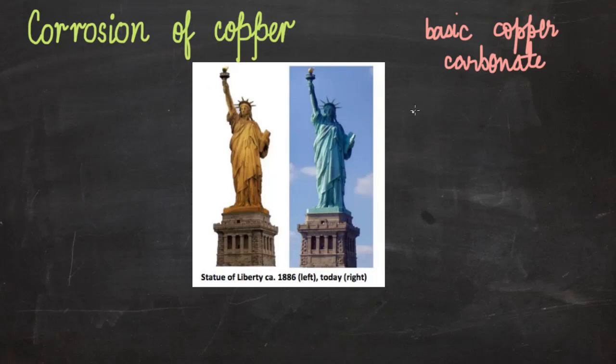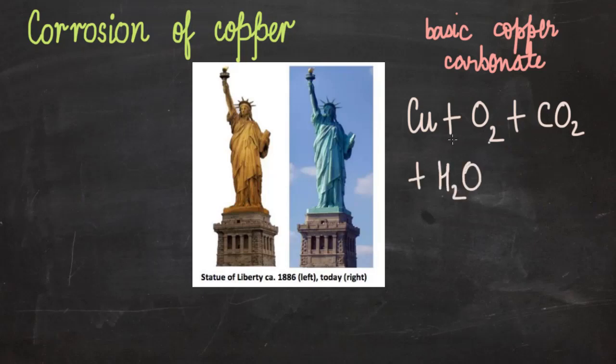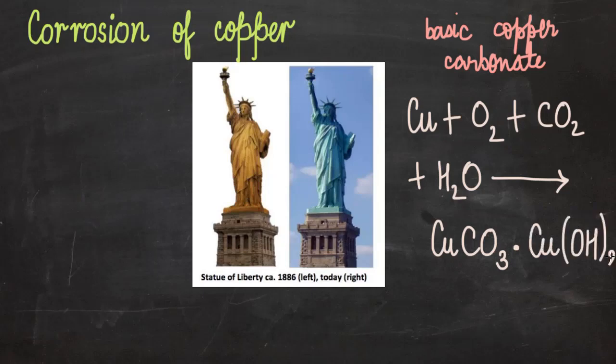So we have copper. When copper reacts with the oxygen, carbon dioxide and moisture present in the atmosphere, it forms basic copper carbonate. Basic copper carbonate, the formula is, first we write copper carbonate dot copper hydroxide, Cu(OH)2.